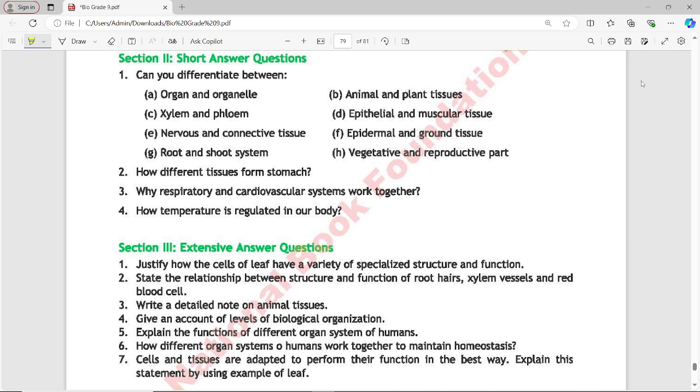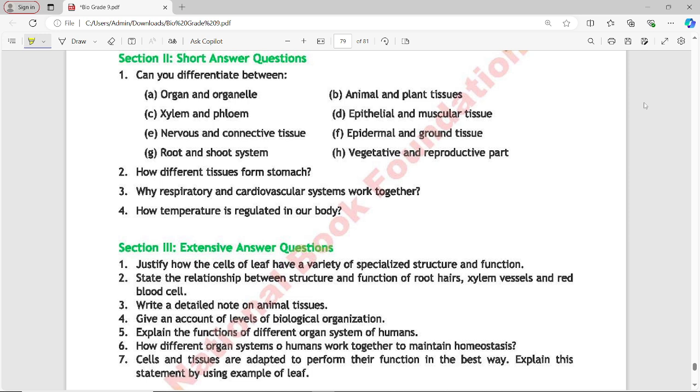Next is animal and plant tissues. Animal tissue: they are composed of various types of tissues such as epithelial, connective, muscular and nervous tissue. Function: responsible for carrying out specific physiological functions in animals such as movement, support, protection and communication. Location: they are found throughout the bodies of animals, forming organs and organ systems.